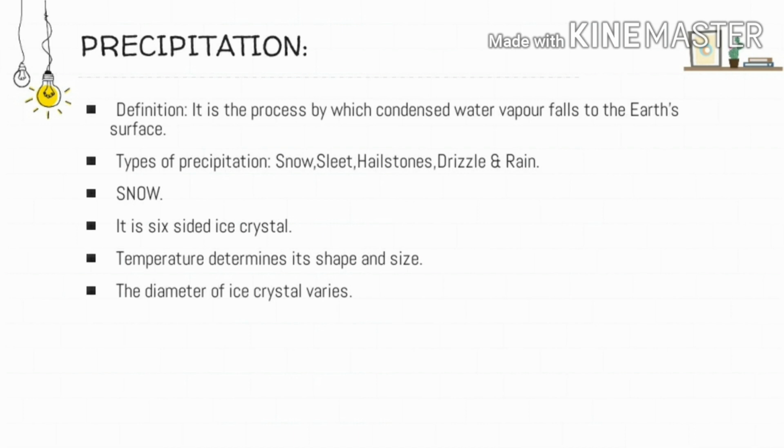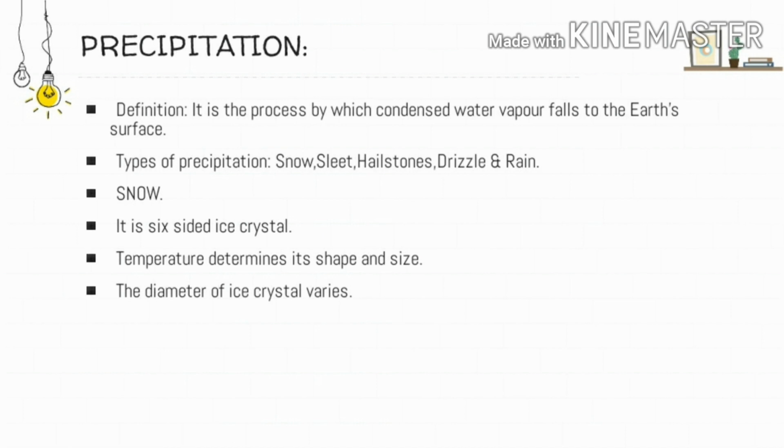So there are various forms of precipitation. Snow, sleet, hailstone, drizzle, and rain are examples of precipitation. We will deal with these different types of precipitation one by one. So snow, what exactly is snow?